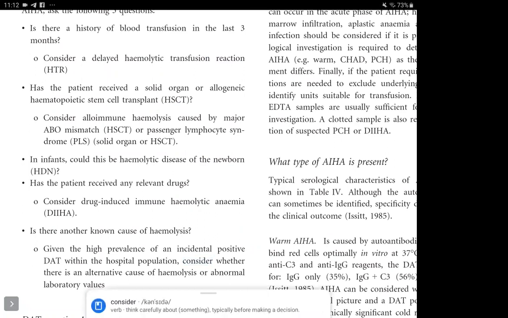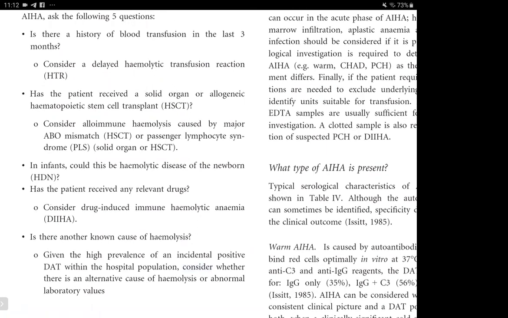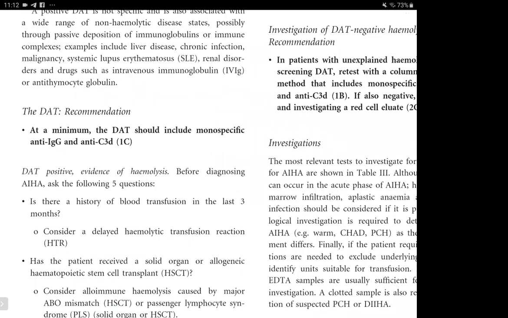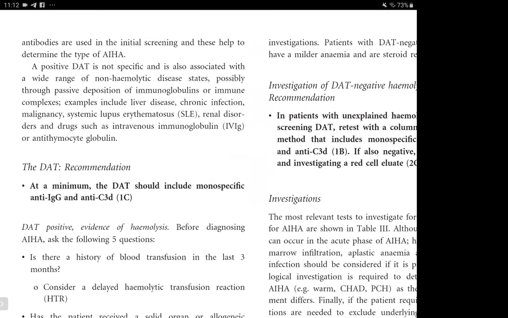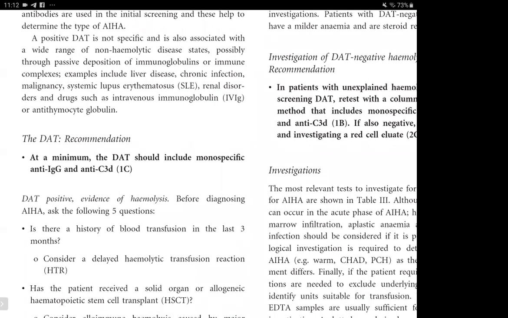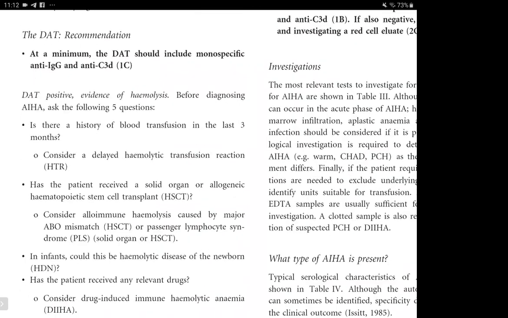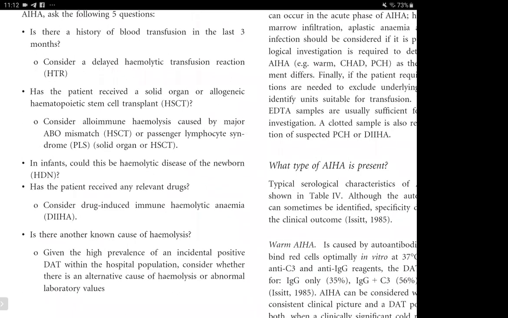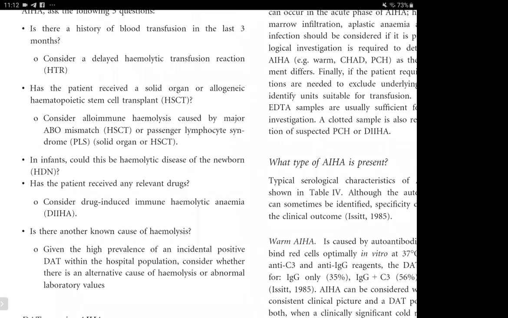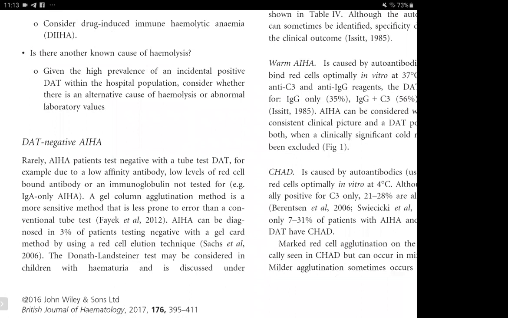So basically, first we documented the hemolysis, and then the immune nature of the hemolysis by documenting the DAT, and then we have to rule out all the other causes other than autoimmune, that is alloimmune and drug induced. Those all should be ruled out. And then they mentioned this DAT negative autoimmune hemolytic anemia.